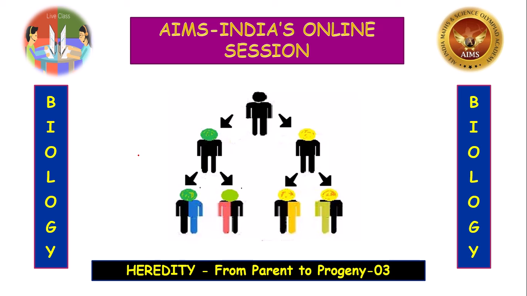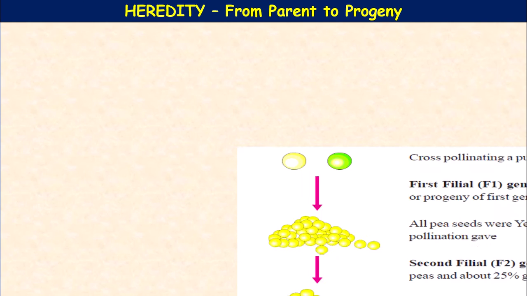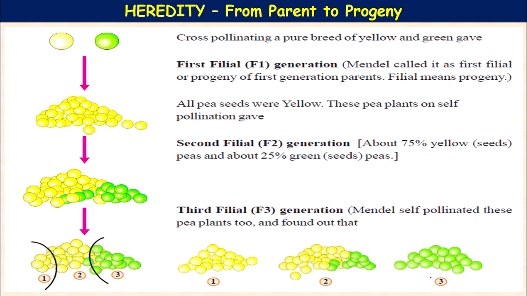So shall we proceed, children? Very interesting factors we are going to learn today. So let us start with this table. This is yellow pea and green pea, the cross pollinating of a pure breed of yellow and green, and their results.